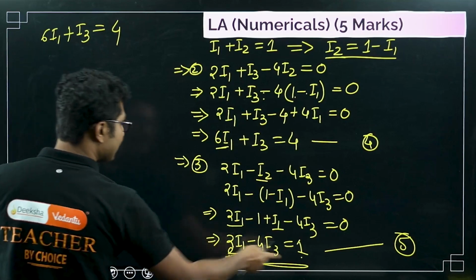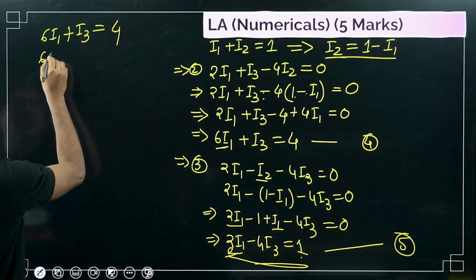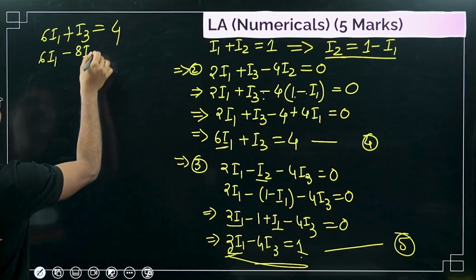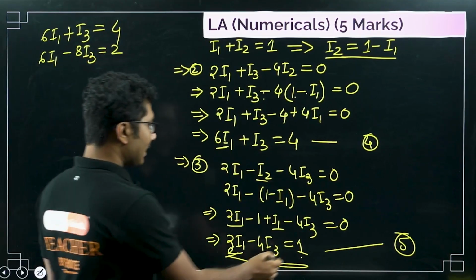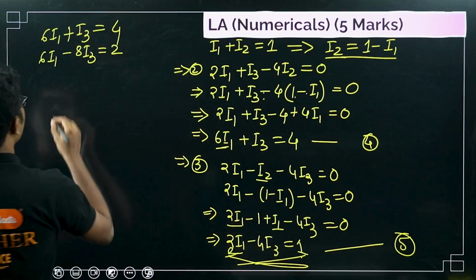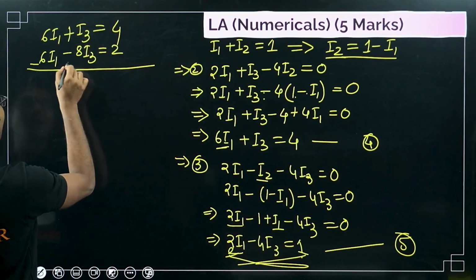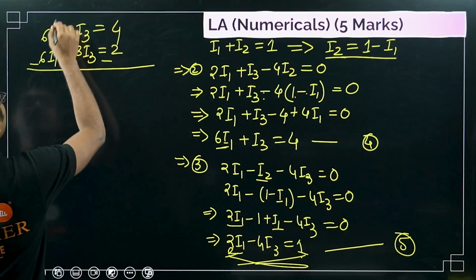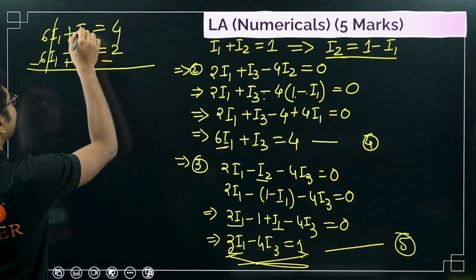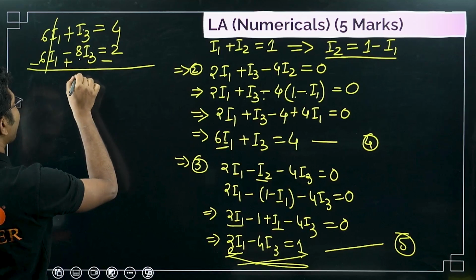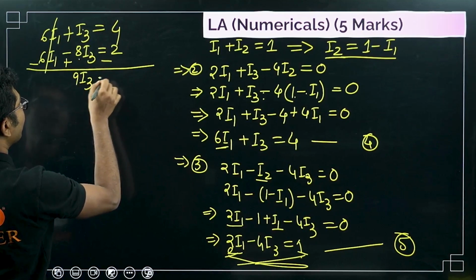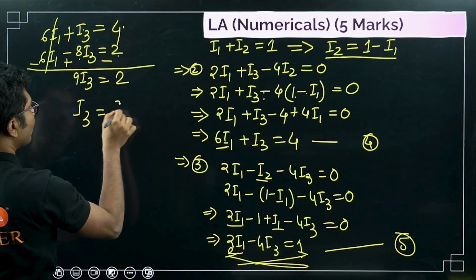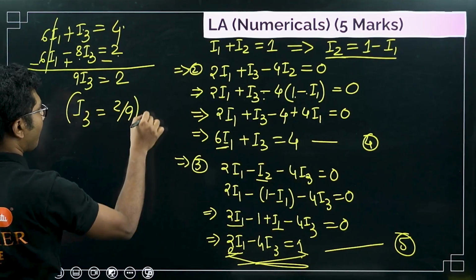So first multiply this with factor 2: 6I1 minus 8I3 equals to 2, right? We multiplied each and every term with 2. Now we will subtract. Our main target is to find the value of I3 only, right? So 6I1 cancels, I3 plus 8I3, that will be 9I3 equals to 4 minus 2, that is 2. So I3 equals to 2 by 9 ampere.